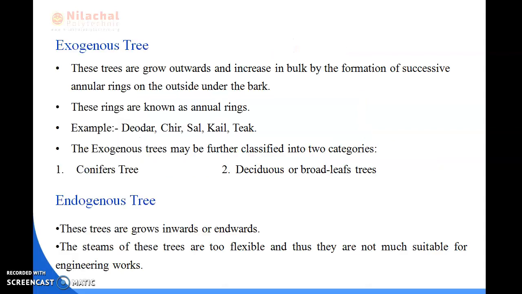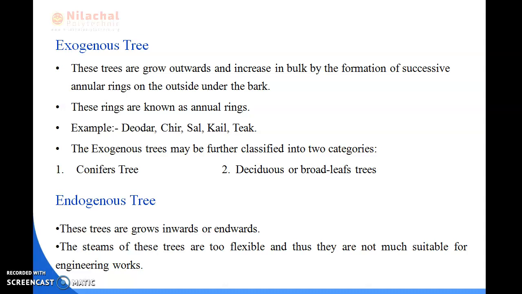So next we will be reading about exogenous trees. These trees grow outwards and increase in bulk by the formation of successive annual rings on the outside under the bark. These rings are known as annual rings.